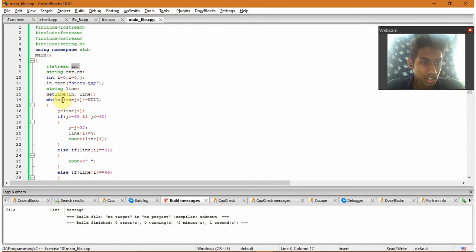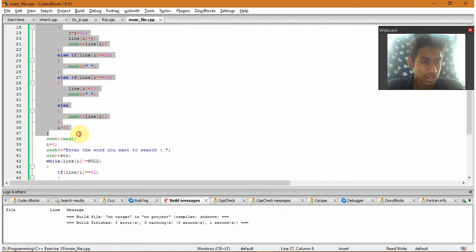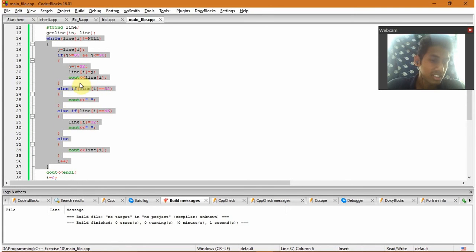While line of i, where i is declared here as 0. What we are doing in this while loop is removing all the special characters and all the capital letters and converting them into small letters, so it will be easier for us to read the file.